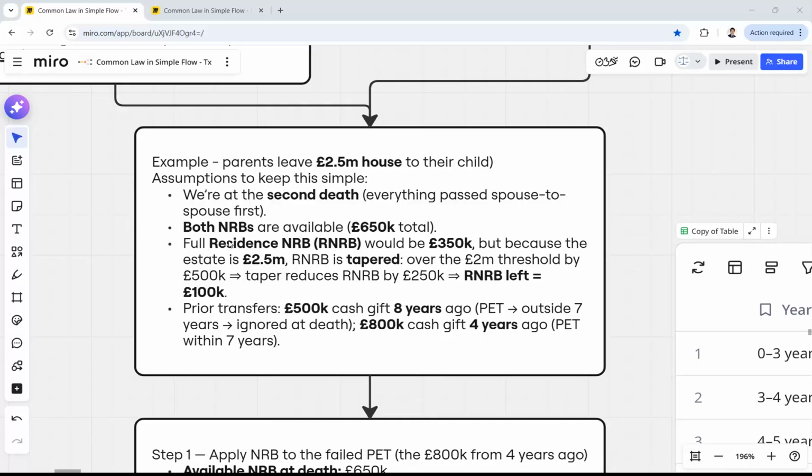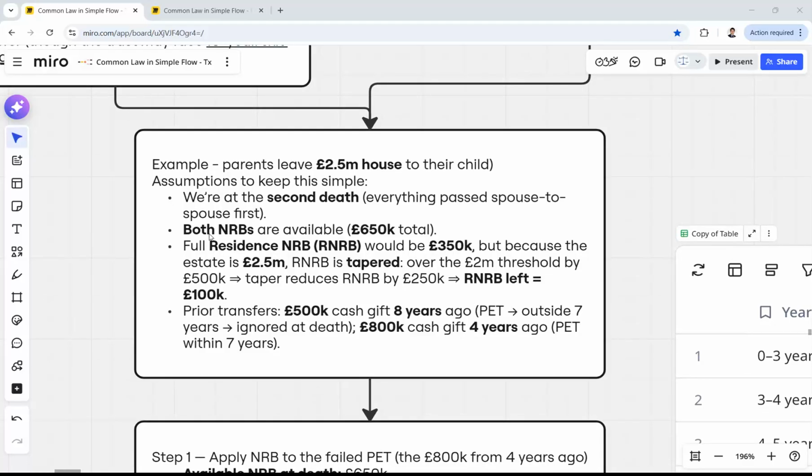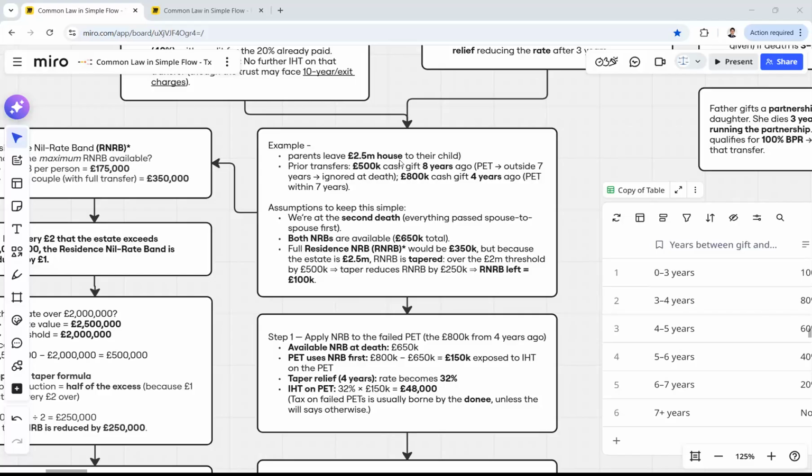So both NRBs are available. This is the inheritance nil rate band, and we have 2 of them because we have 2 parents. Let's say both parents died, and now we have 650,000 in total because we have 2 times 325. The full residence nil rate band would be 300K, but because the estate is 2.5 million, let's just roll back and start again.